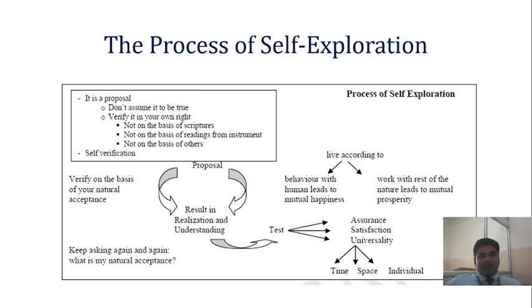To check the proposal based on your natural acceptance, you come to a result. If it is naturally acceptable to you, it is right, or else it is wrong. Am I right? So this kind of behavior with a human will lead to mutual happiness. Say the decision has to be made with a human being, who may be your friend, brother, sister, family member, or colleague, anyone it may be. If the behavior is with a human, then it leads to mutual happiness in the human relationship.